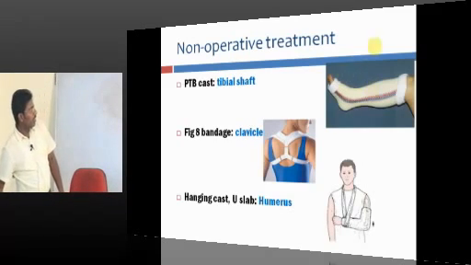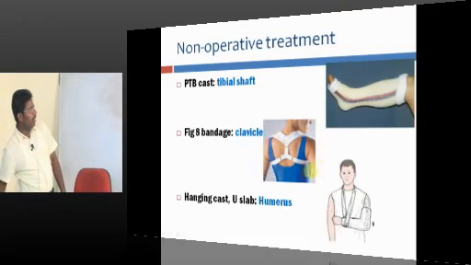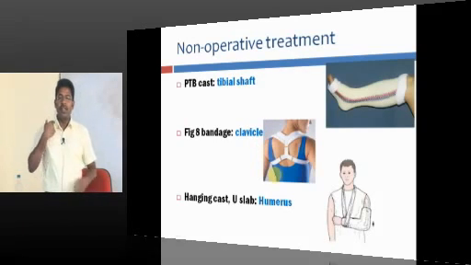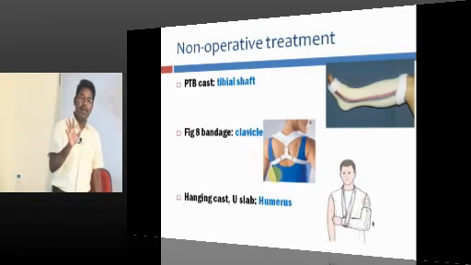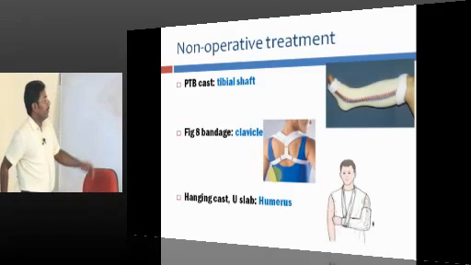And look at this. It is a figure of 8 bandage. When you have a clavicle fracture here, you can apply a figure of 8 bandage. Clavicle fracture is usually treated conservatively. Non-operatively only we treat; we don't do any surgery. So the non-operative method is the figure of 8 bandage.